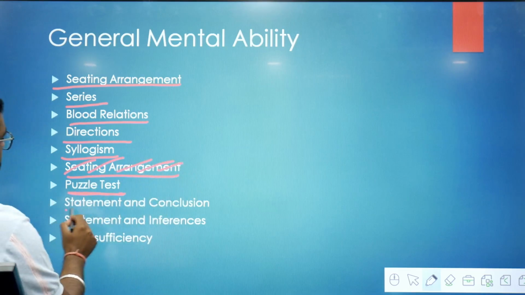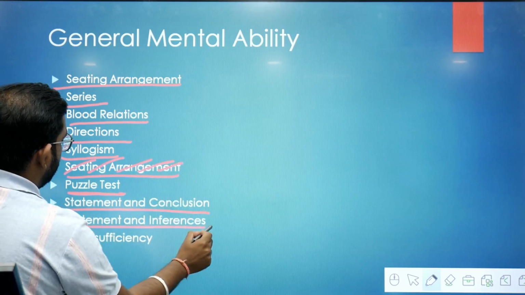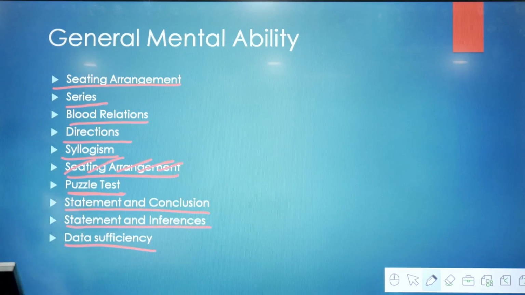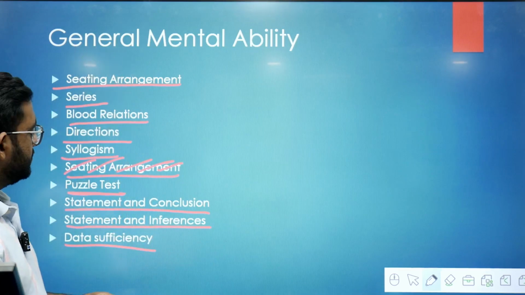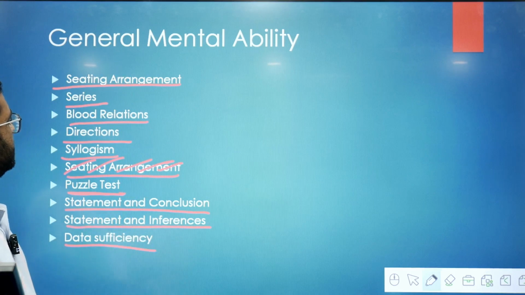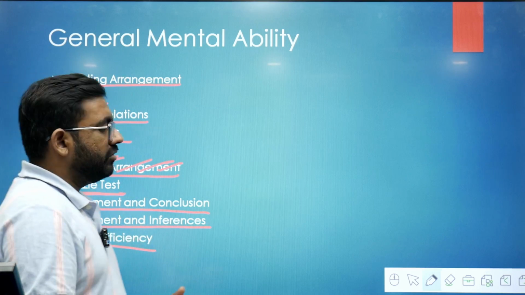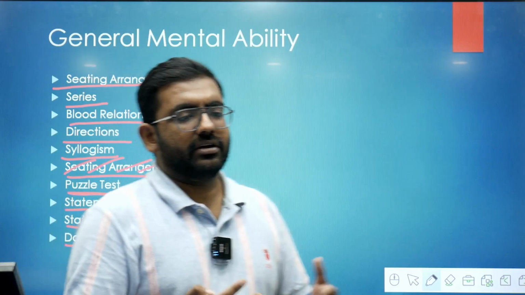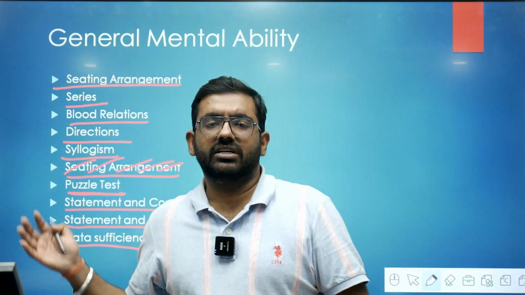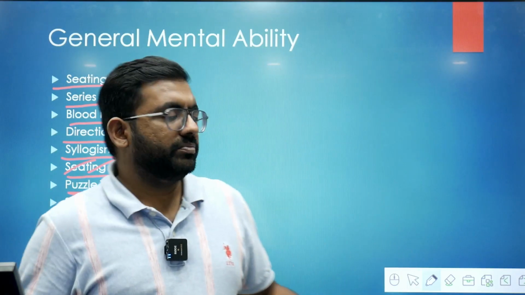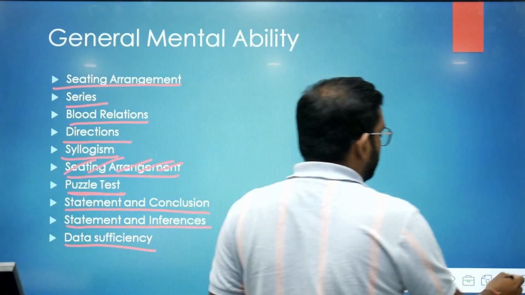Puzzle test, statement and conclusion, statement and inferences, data sufficiency. So here you should know some logical reasoning, puzzles, syllogism, etc. So these are the topics in the general mental ability. All these topics I think most of you already know.